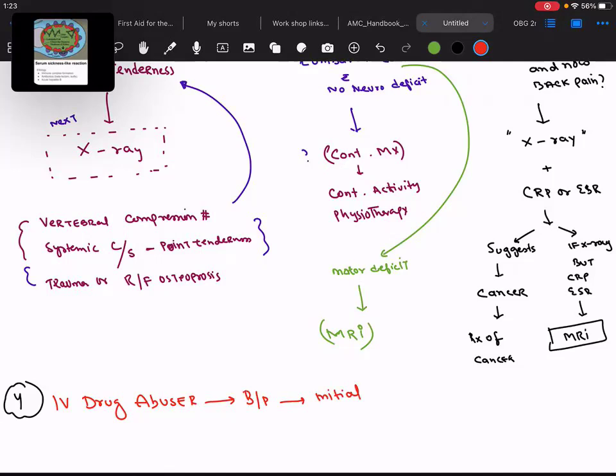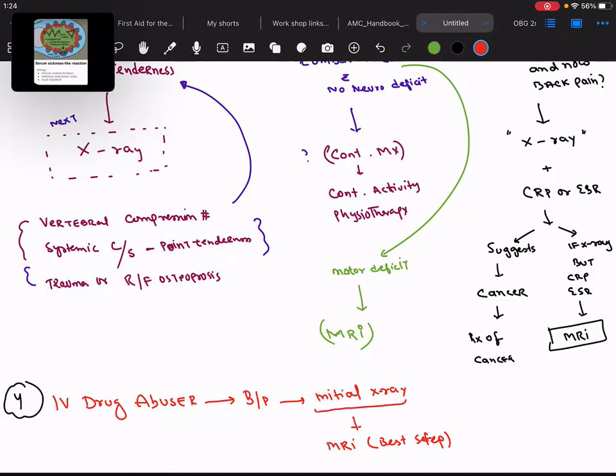So if they write what is the initial radiological investigation you will do, it is X-ray. Because such patients who are IV drug abusers, plus there is back pain, you have to suspect that the patient can have osteomyelitis. And the X-ray is the initial radiological investigation followed by MRI, and it is the best step, or the most appropriate step.